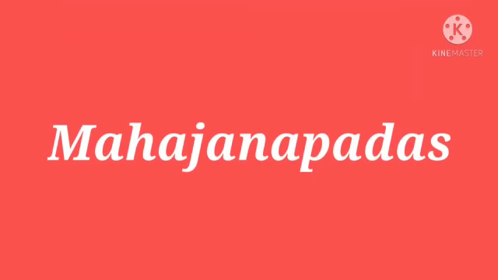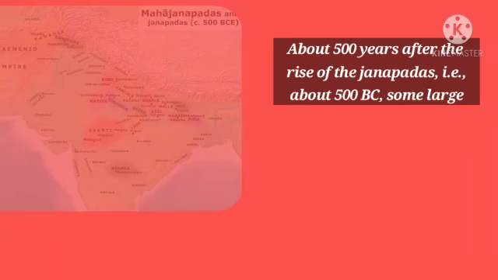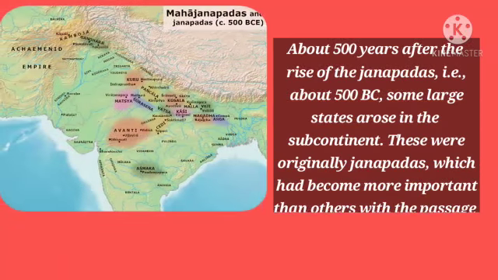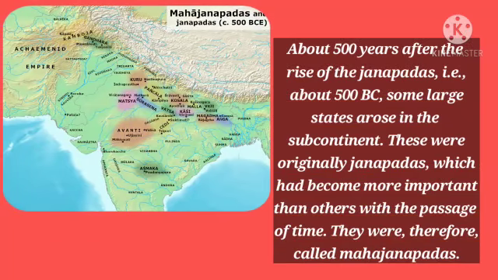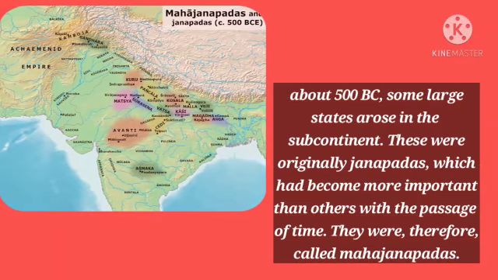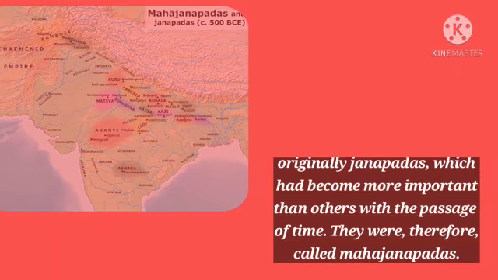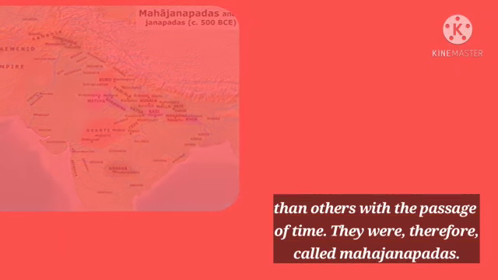Now, the next topic that we are going to start is Mahajanapadas. About 500 years after the rise of the Janapadas, that is about 500 BC, some large states arose in the subcontinent. These were originally Janapadas, which had become more important than others with the passage of time. They were therefore called Mahajanapadas.